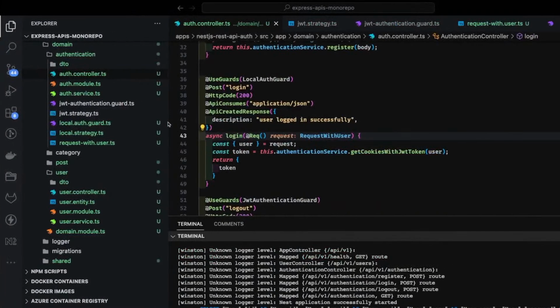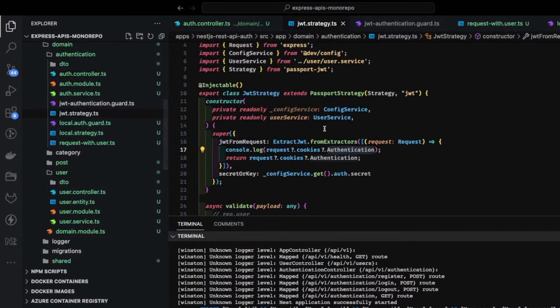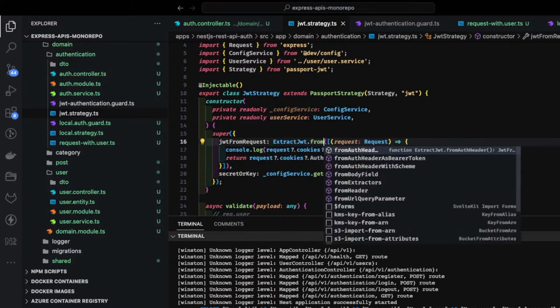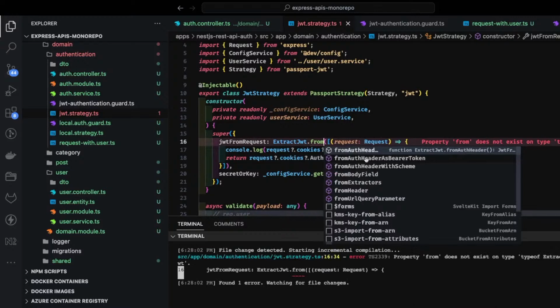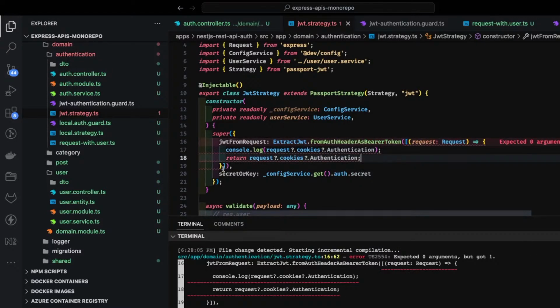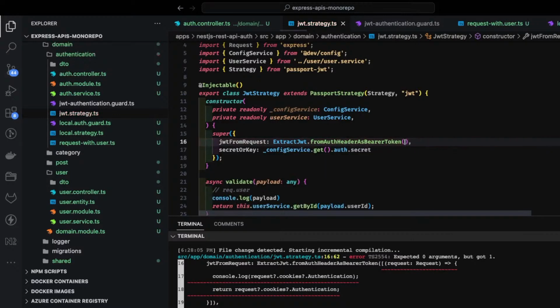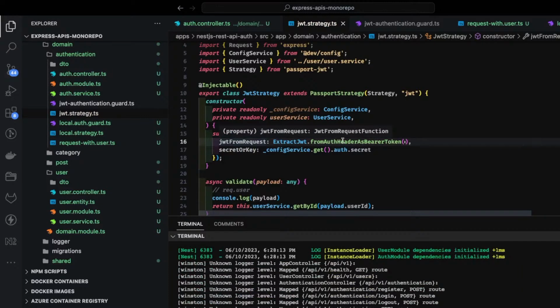Now what needs to be changed in the JWT strategy, because there are many ways in which you can extract the headers. So here we will be using extract headers from authorization, not from the cookies, right? We are just writing a custom utility here, but here it already provides. I think I can just say from auth header as a bearer token. And that's it, I think. So what it will do is it will automatically pass the authorization header, and then it will just try to validate if this token is valid.